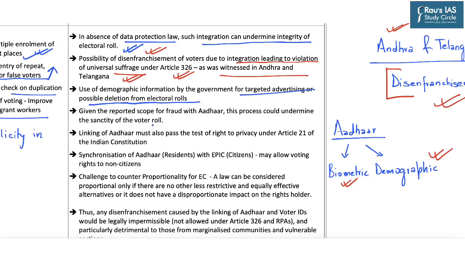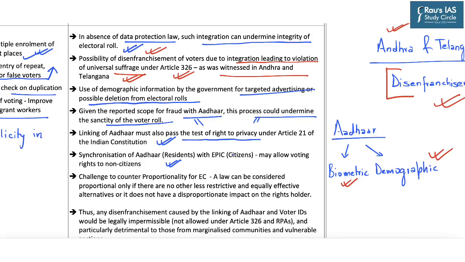It further says, given the reported scope for fraud with Aadhaar, this process could undermine the sanctity of the voter roll or electoral roll. Linking of Aadhaar must also pass the test of right to privacy under Article 21 of the Indian Constitution, as it was also highlighted by the K.S. Puttaswamy judgment.